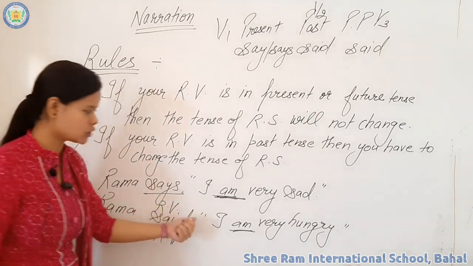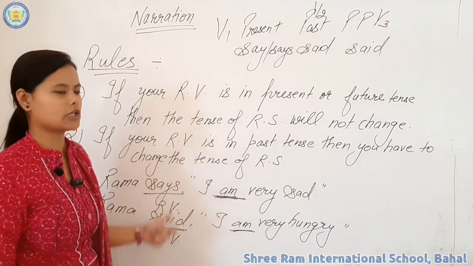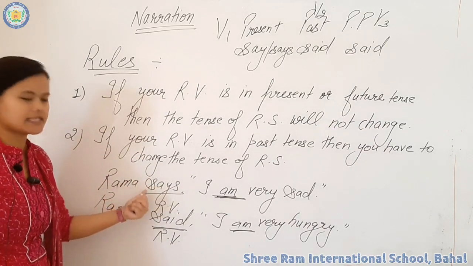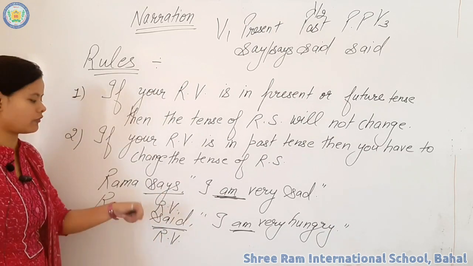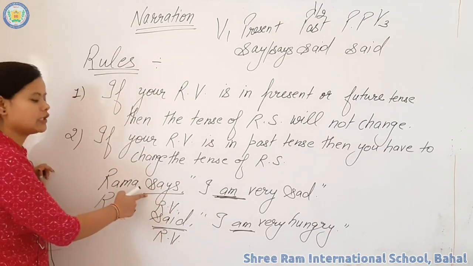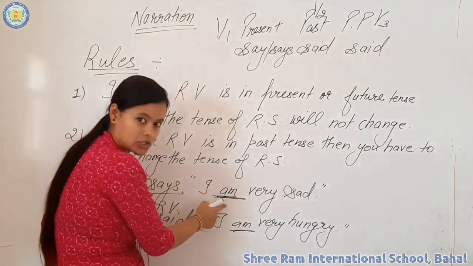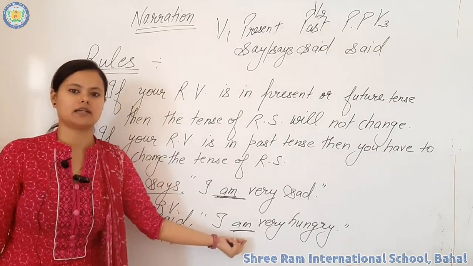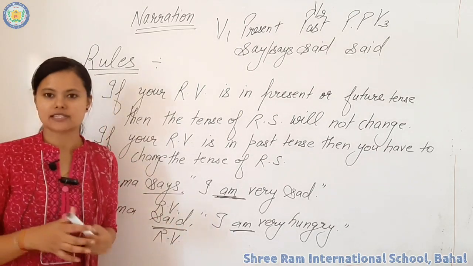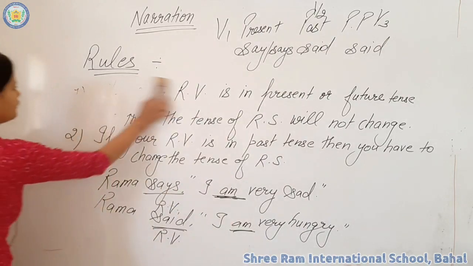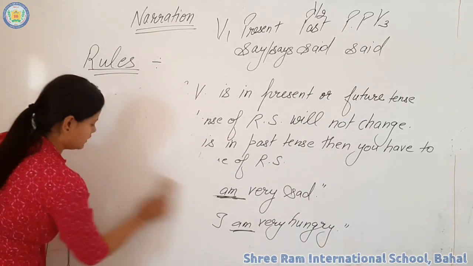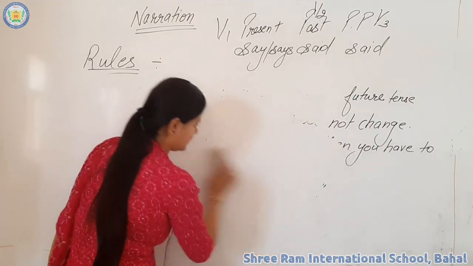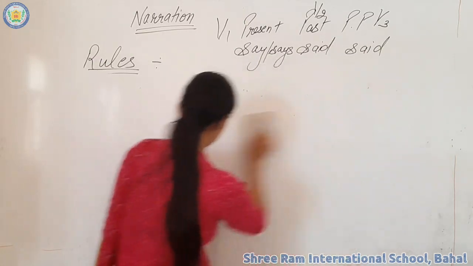Whenever any sentence is given to you for changing from direct to indirect, first of all you have to see the reporting verb, whether it is in past tense, future tense or present tense. If it is in present or future, then there is no need to change the tense of reported speech, or if it is in past tense, then you have to change the tense of reported speech. I hope you understand this rule. Now let's move forward with another rule. You have to write down this rule in your notebook also, so that you can learn it easily, and try some examples also to change from direct to indirect.